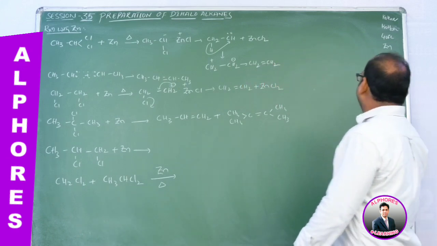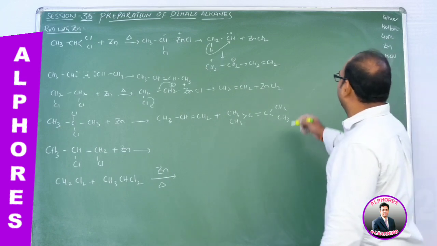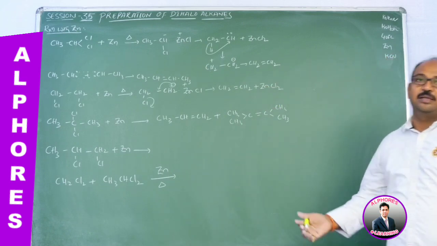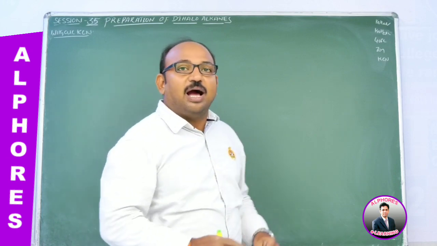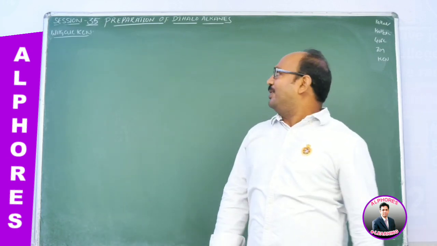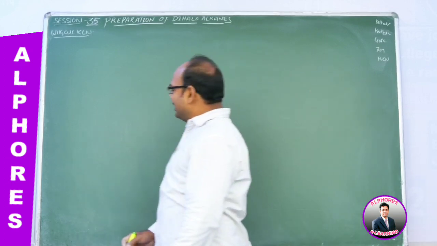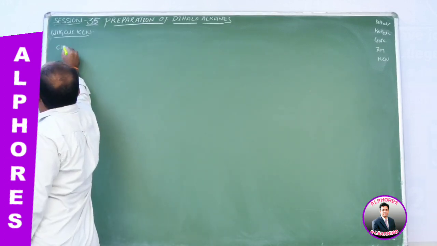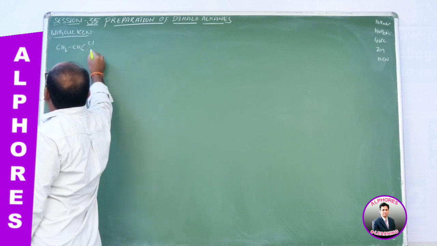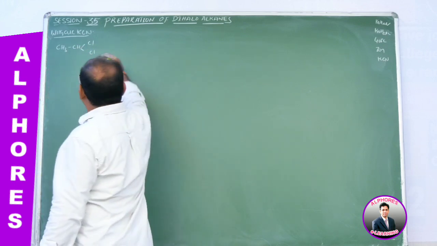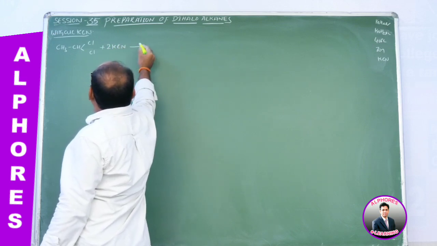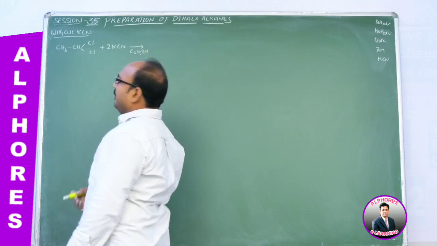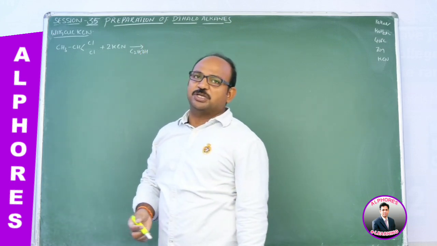Okay, write down. And next one, upon reaction with KCN. So how does the reaction proceed with KCN? Reaction with alcoholic KCN, how does the reaction proceed here? Let us consider the gem dihalide 1,1-dichloroethane upon reaction with KCN in alcohol medium, nothing but a nucleophilic substitution reaction.